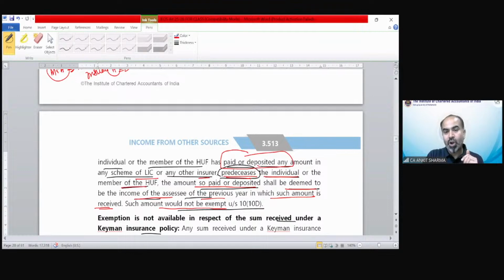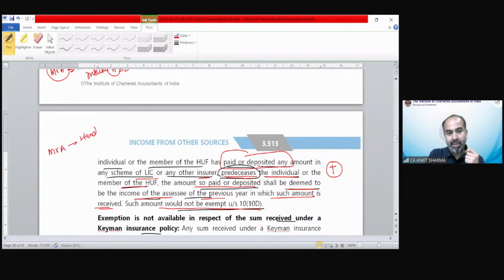Such amount would not be exempt under section 10(10D). So whatever amount they have deposited for claiming the deduction, that is going to be taxable. But the amount received on maturity is going to be exempted, but not the amount they have deposited. For example, Mr. A